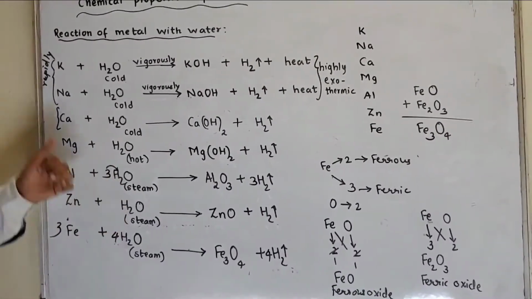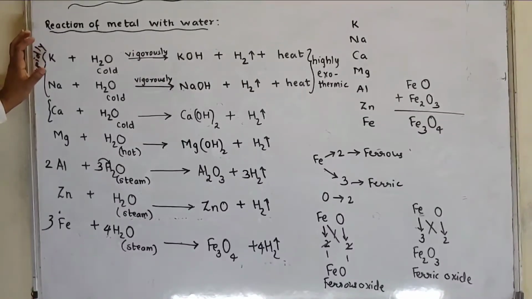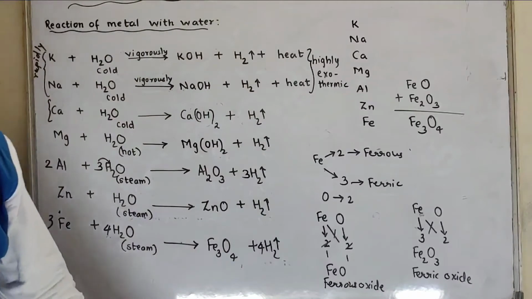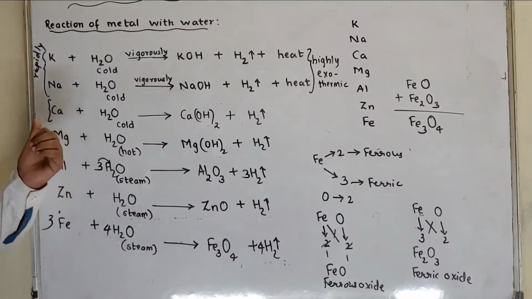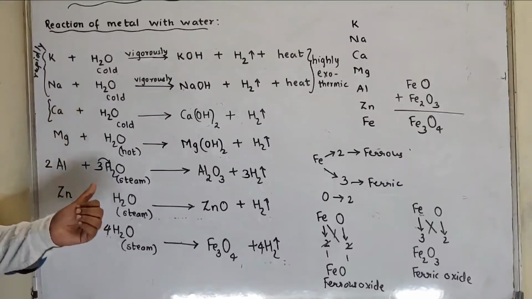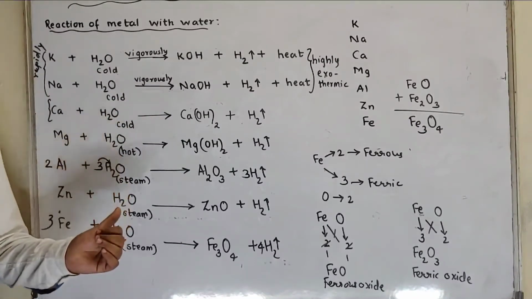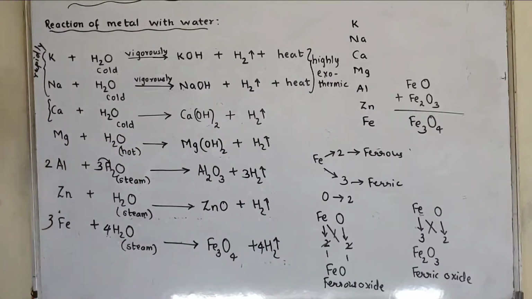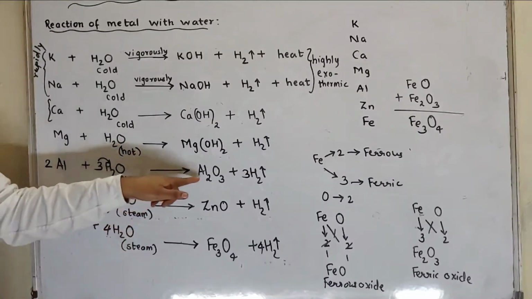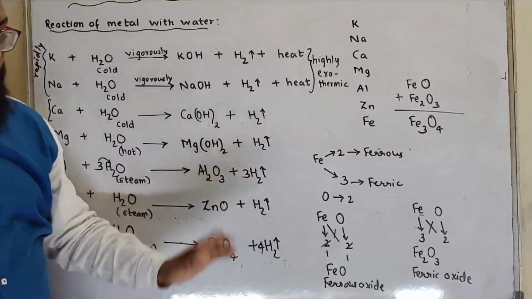They react with steam. Potassium and sodium react with water vigorously and rapidly to form hydroxide, hydrogen, and heat is given out. Why is heat given out? Because it is a highly exothermic reaction. Whereas calcium reacts with water less vigorously as well as slowly. It forms calcium hydroxide and hydrogen. Magnesium does not react with cold water, it reacts with hot water to form magnesium hydroxide and hydrogen. Aluminium, zinc, iron react with steam, but here they form oxides. Mind well, here hydroxide, but over here it is forming oxides, and hydrogen is given out.